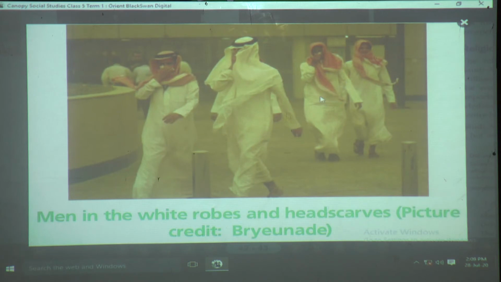Their heads are covered with a white cloth held in place by a ring. See this white cloth, you can see here, this is more clear. So to keep this cloth in place, they wear a ring. This is a cotton cloth ring they wear, just because when the wind blows, the cloth should not come out. So they wear this ring on their head.